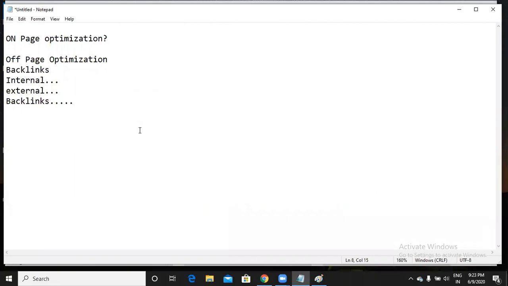What factors is Google considering about these backlinks? Let us see. As I told you, 40% is on-page, 40% is off-page, and the remaining 20% is technical SEO, right? So we are just done with the 40% of our SEO. The remaining 40% we still have to do.